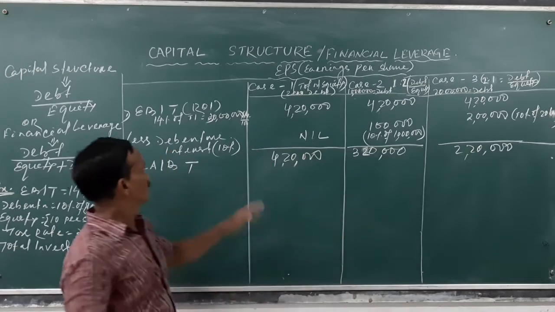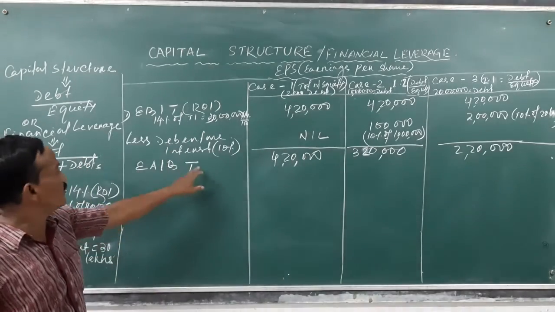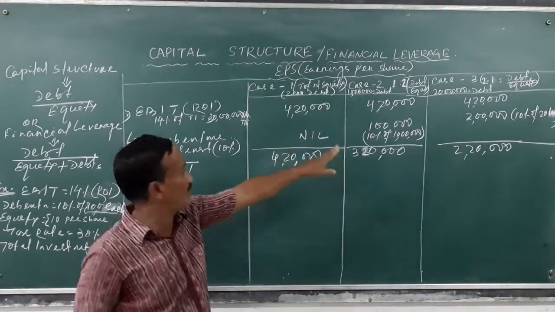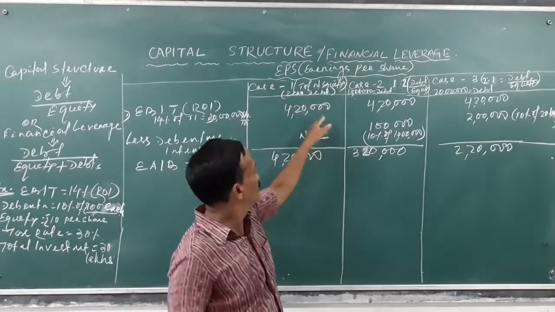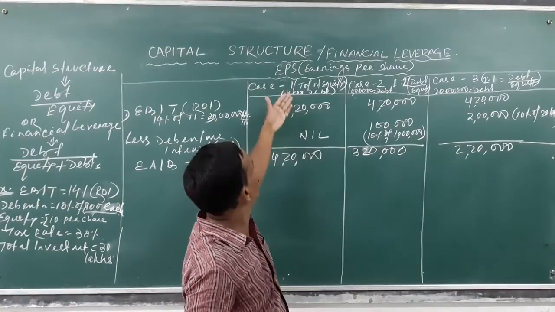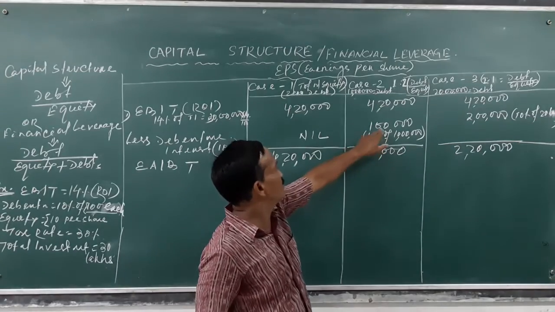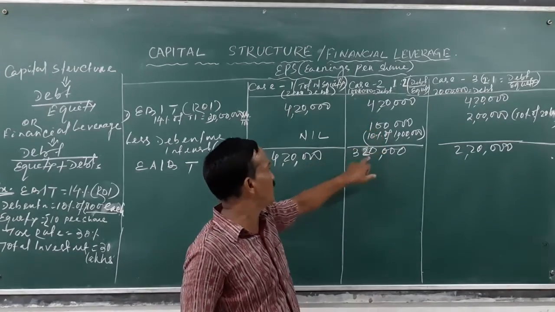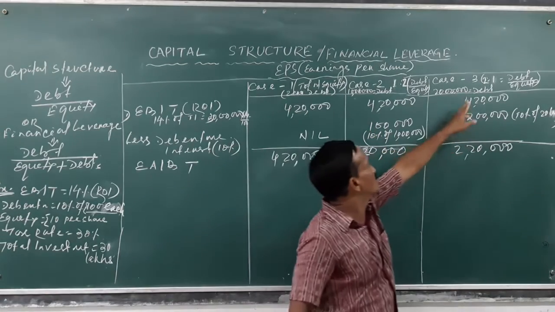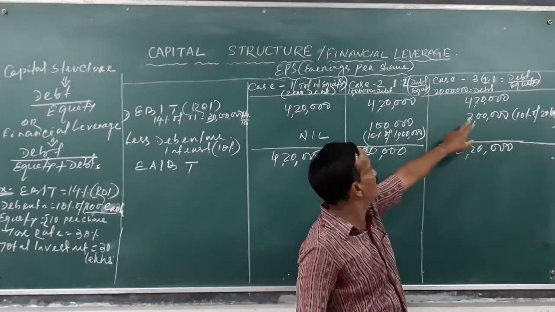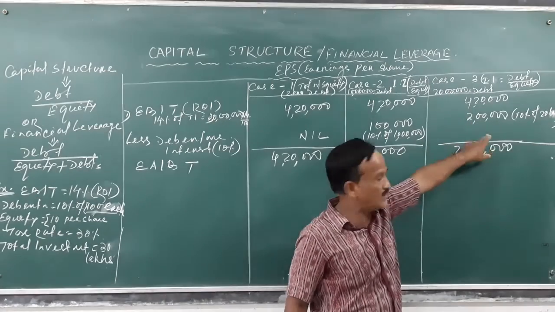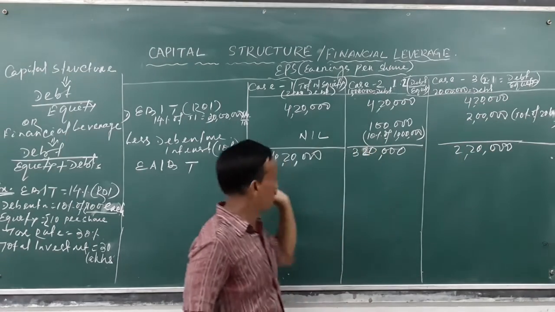So this is earnings after interest but before tax. Debenture interest is subtracted. First case, no interest, so 4,20,000 fully to the equity shareholders. Here 10 lakhs is a debenture investment, 10% of 10 lakhs is 1 lakh subtracted, leaving 3,20,000. 20 lakhs is investment, so 10% of 20 lakhs is 2 lakhs subtracted, that is 2,20,000 balance left.